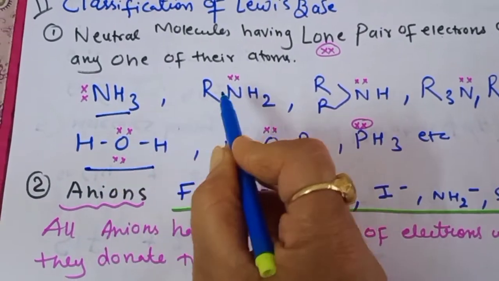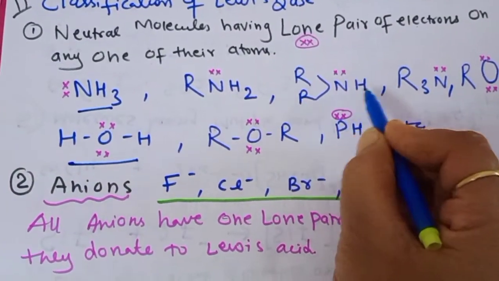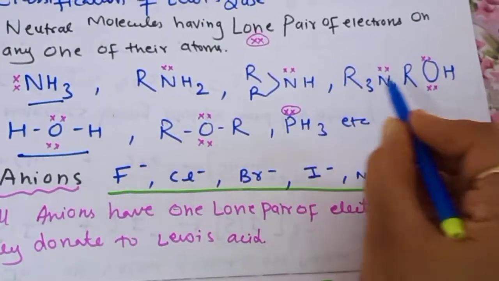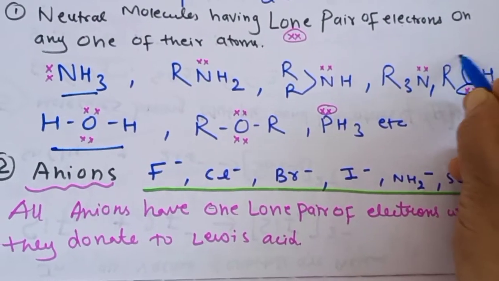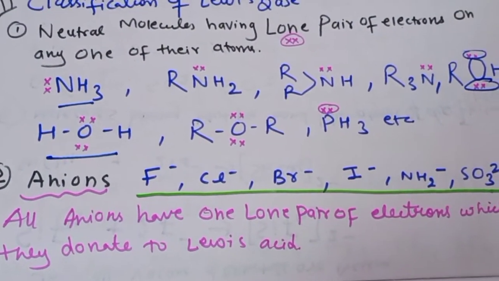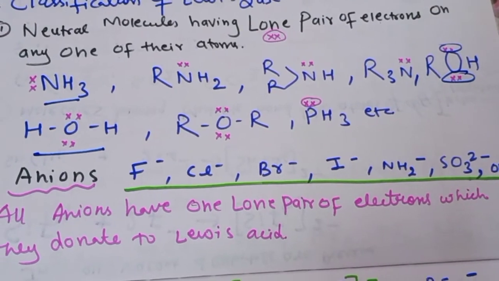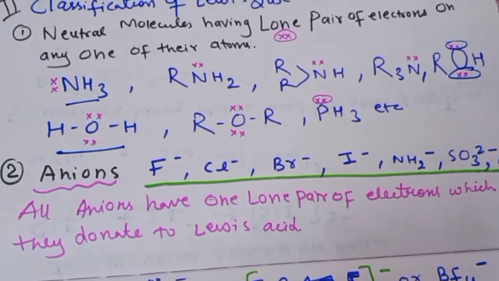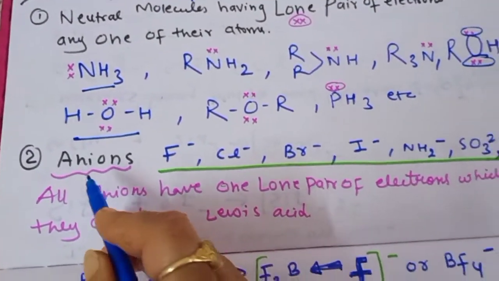So any 2 examples you can learn, like ammonia and our water molecule. In pink I have marked the lone pair of electrons. As nitrogen is there, it will have a lone pair of electrons. Oxygen has 2 lone pairs of electrons. So the species which is able to donate the lone pair of electrons will act as a Lewis base. The second type of Lewis base is the anions.